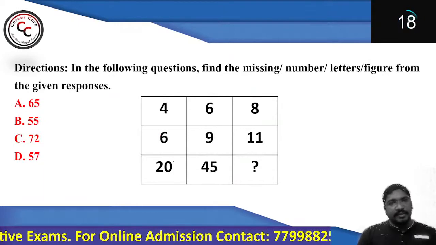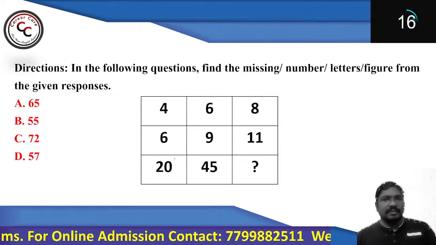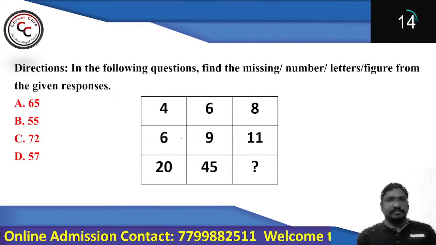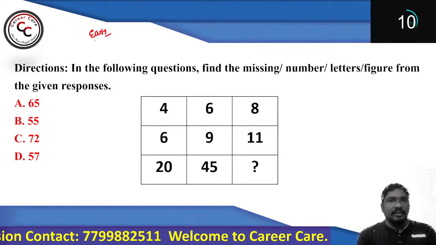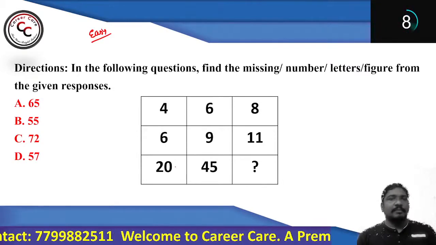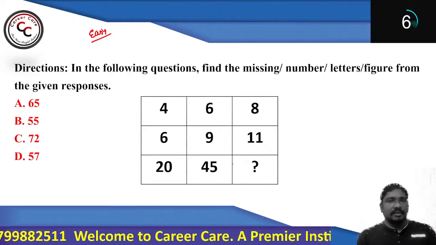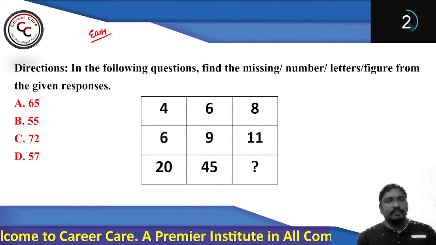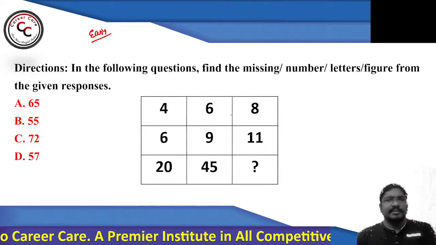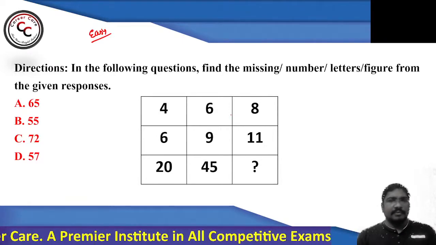Now, look at this question. This is one of the easiest questions you can say. Easy question. Why? Because you can find row 3 numbers which are bigger when compared with row 2 and row 1. That means some logic has been utilized here. Right?